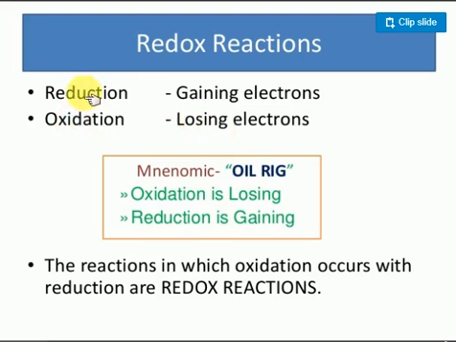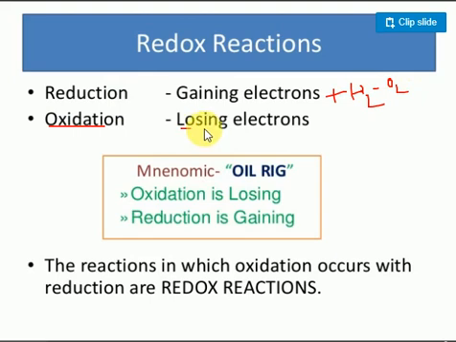Reduction is also known as addition of hydrogen. Very clear, no? Reduction is the addition of hydrogen, and removing of oxygen is also known as reduction. Once again, reduction is gaining of electrons. Addition of hydrogen and removing of oxygen, the removal of the oxygen atom, is reduction only.